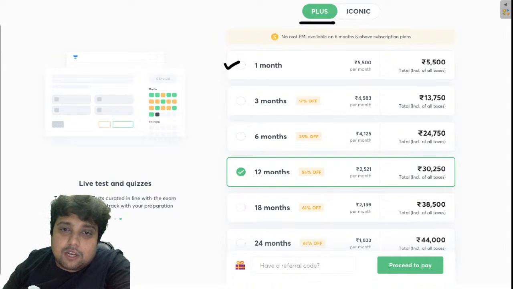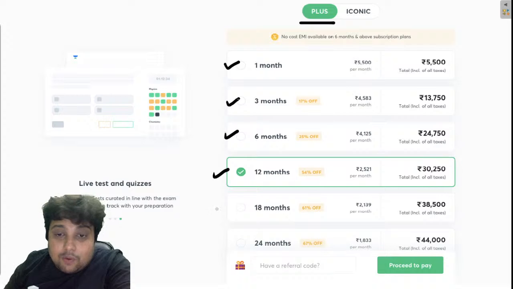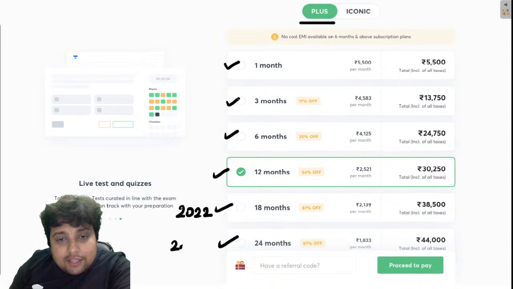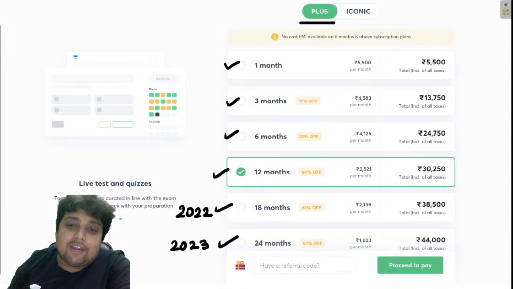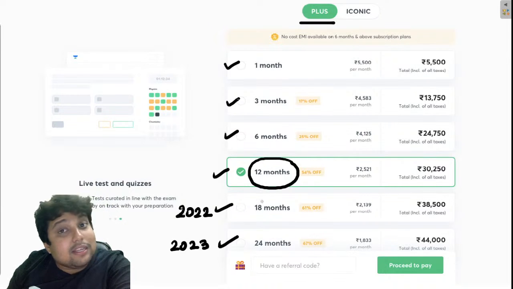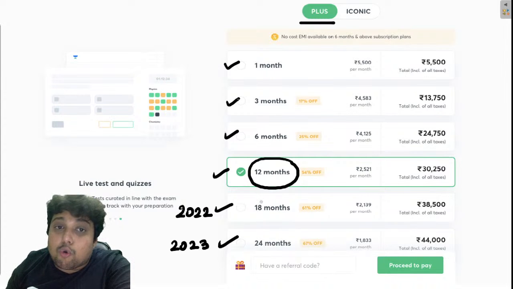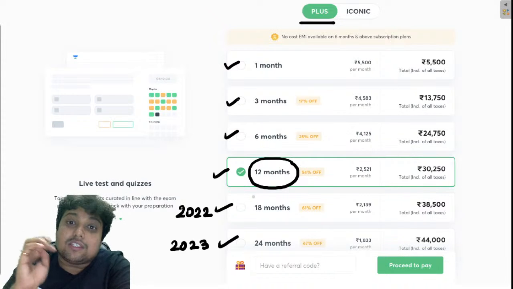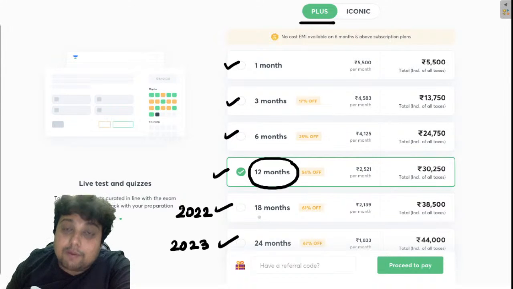My friends, let me just tell you that the Plus subscription comes in variety of packages. It comes in 1 month, 3 months, 6 month, 12 month, 18 month, 24 month. My suggestion is that if you are going for GATE 2022, take the 18-month subscription. If you are going for 23, take the 24-month. Now you must be having a doubt, sir, why not a 12-month subscription for 2022 batch? 1 year is away. Guys, remember that after the GATE examination, there are other examinations also, like DRDO, ISRO, BARC, SAIL, NTPC. They are also conducting their own exams. And they are basically after the GATE examination. Correct? So if you want to study for those examination also, then this 18-month package will be fruitful for you.